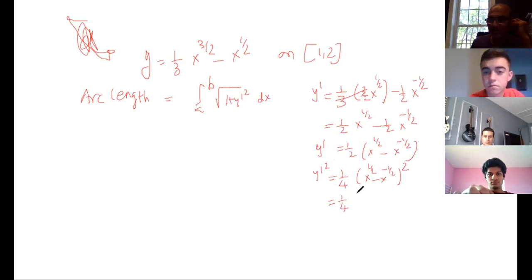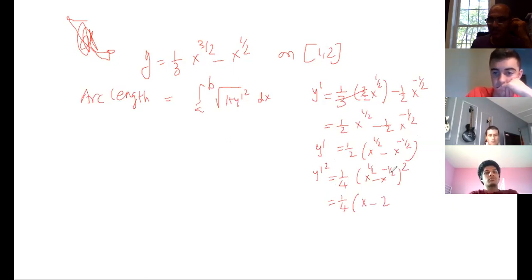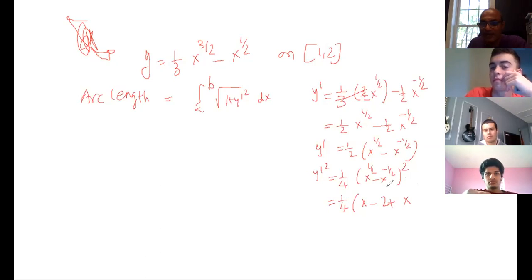Here it is x to the power 1 by 2 squared, means x, minus 2, x to the power 1 by 2 times x to the power negative 1 by 2 will get cancelled out, so just 1, and plus x to the power negative 1 by 2 squared.